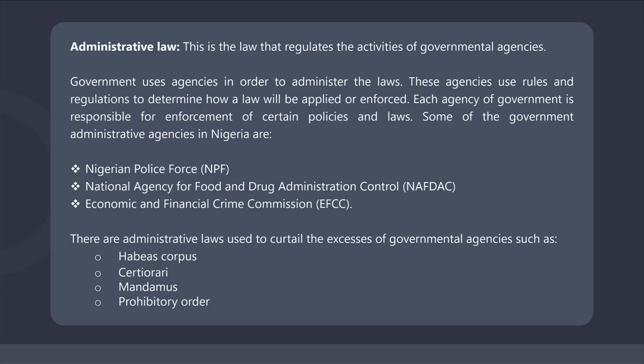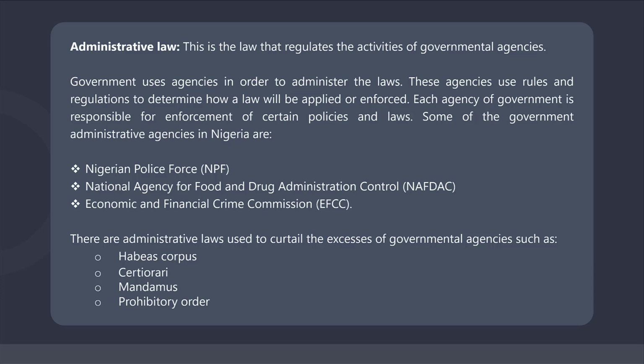The legislative arm enacts laws, but they do not usually specify how those laws should be used. Government uses agencies in order to administer the laws. These agencies use rules and regulations to determine how a law will be applied or enforced. Each agency of government is responsible for enforcement of certain policies and laws.